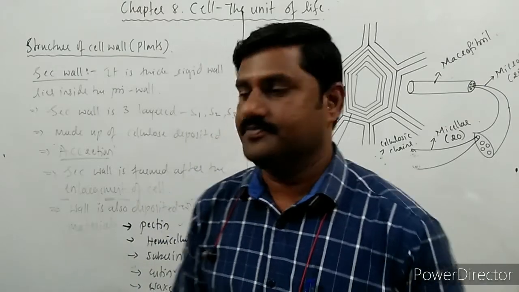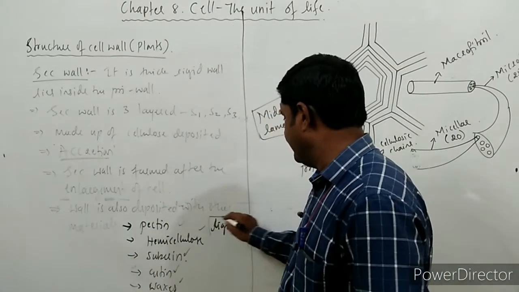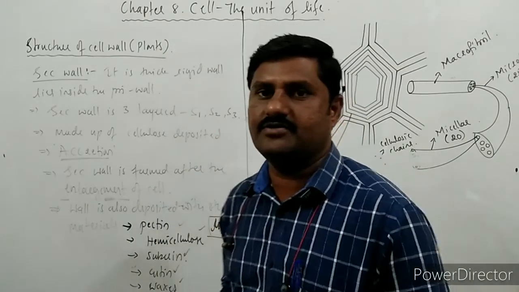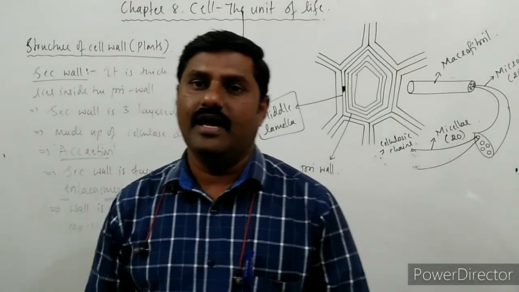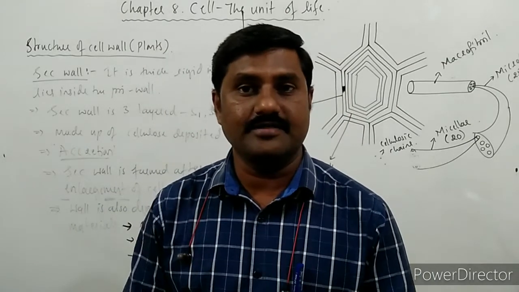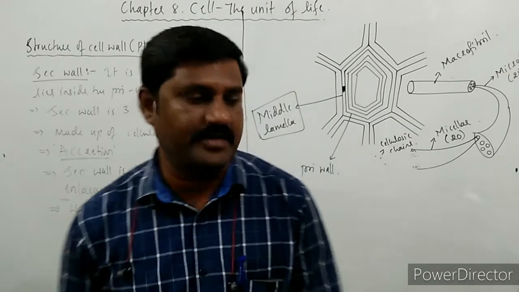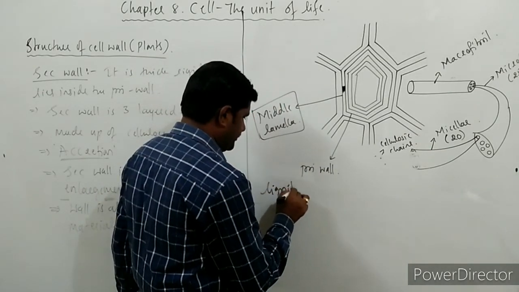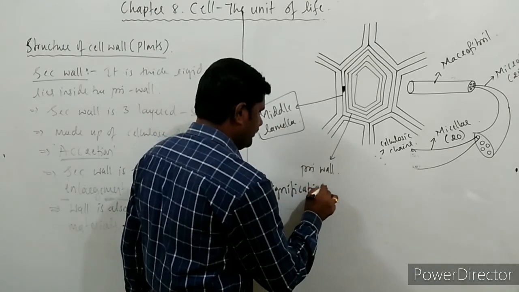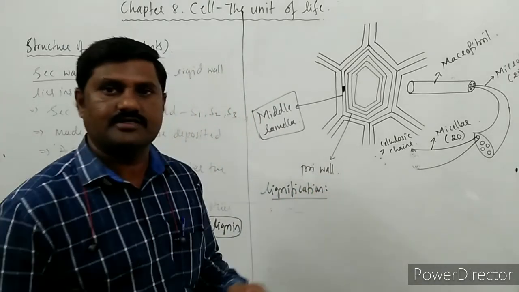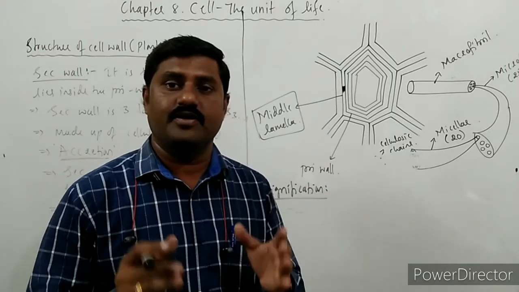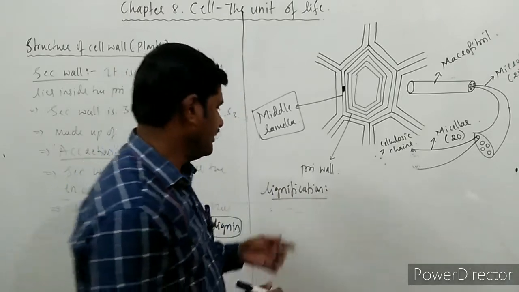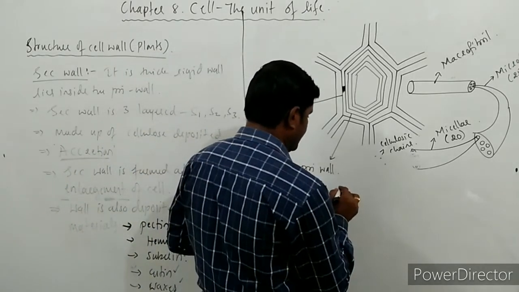The material like lignin is deposited so as to form the secondary wall, and that process itself is called lignification. What is it known as? Lignification. What do you mean by lignification? The process of formation or the process of deposition of lignin material on the secondary wall.